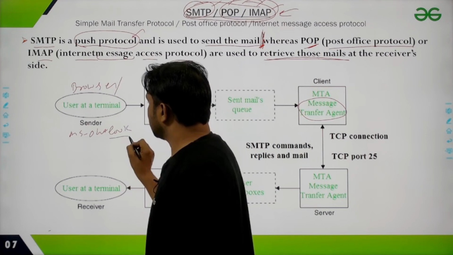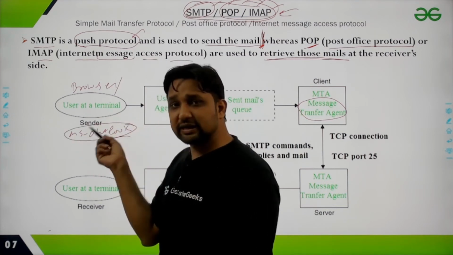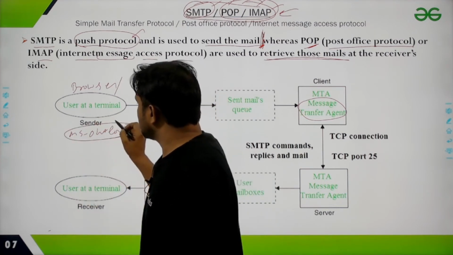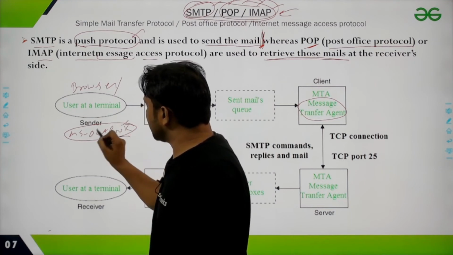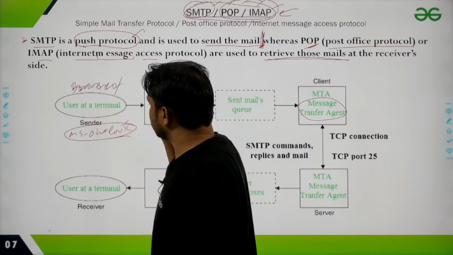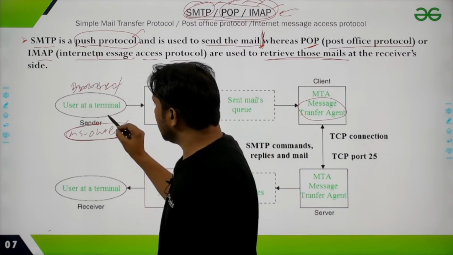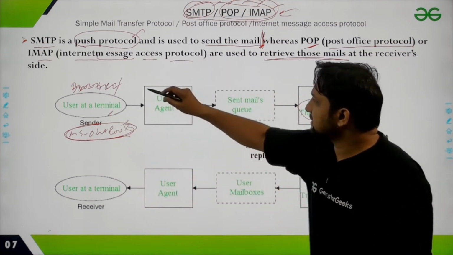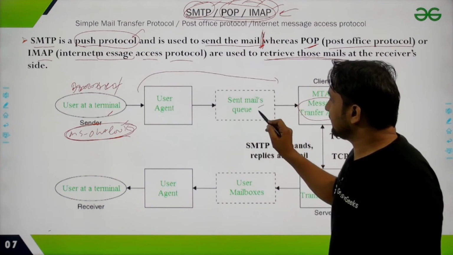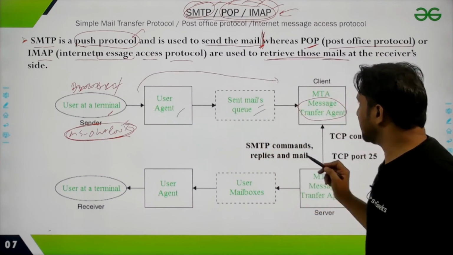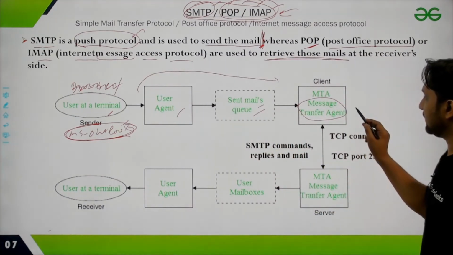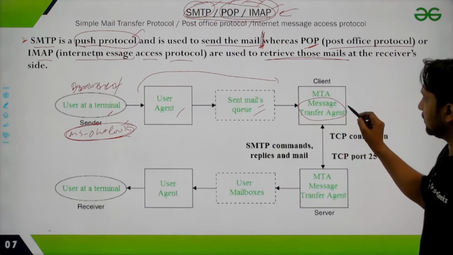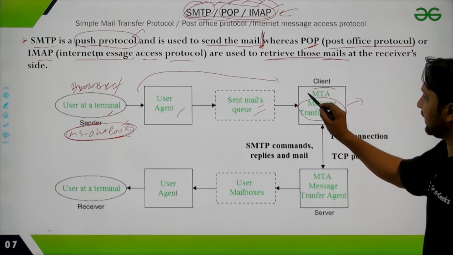That software is used for sending and receiving the mail. With the help of MS Outlook, you can send the mail. So the agent is now sending the mail, and it may send multiple mails, and these are sent with an MTA.